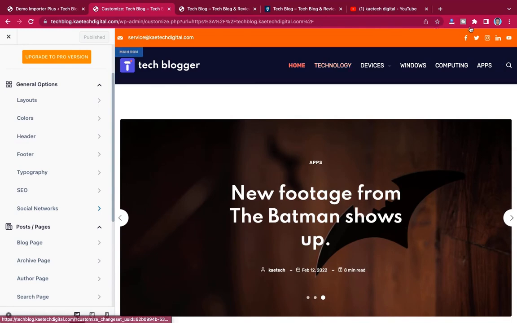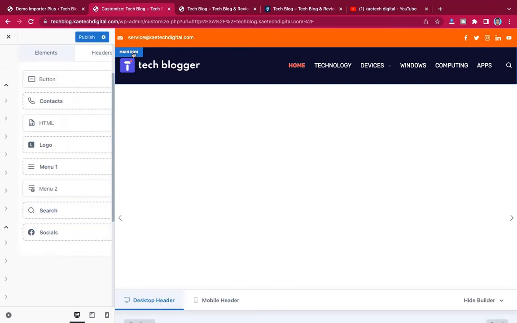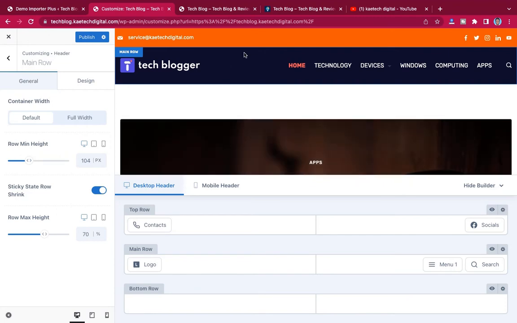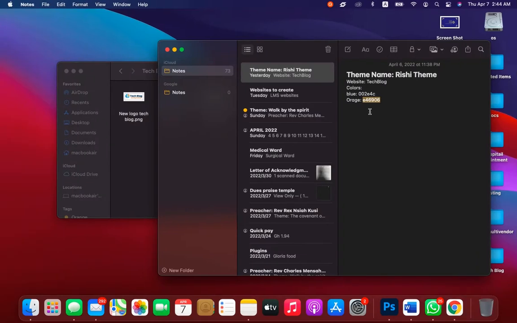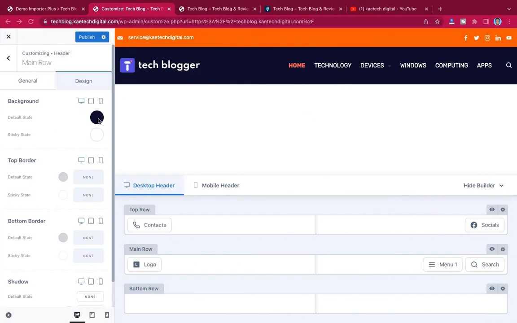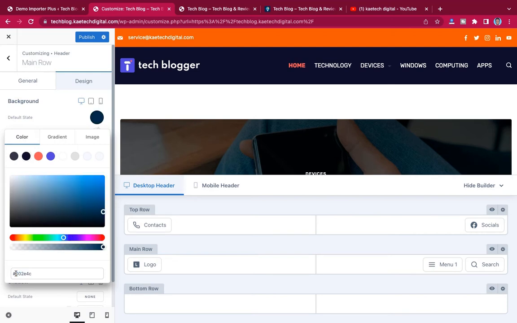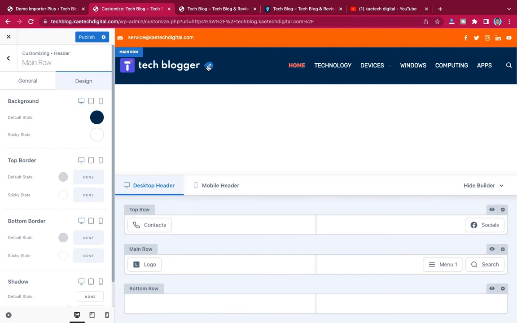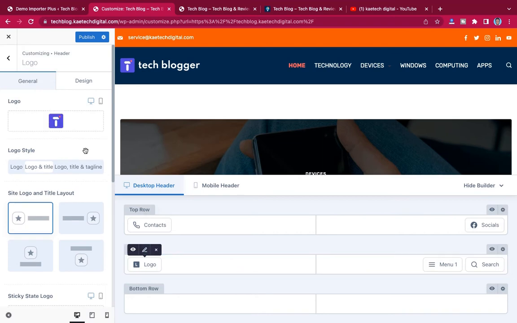So now that we are done with the top row header, let's go over here to the main row. First things first, we want to change the color. Okay, so let's click over here, and then I want to copy this dark blue color over here, and then come back over here and paste it over here. Yeah, very good. So now I have this kind of blue color. Now I will click on this pencil icon, or I can come over here and click on this logo over here. Okay, now I'm going to get this logo.